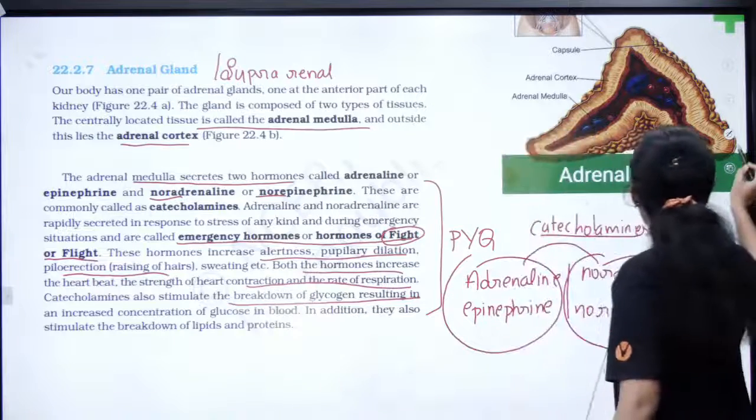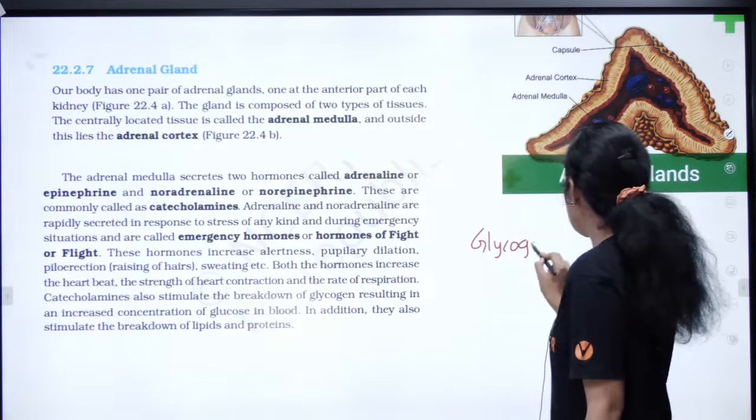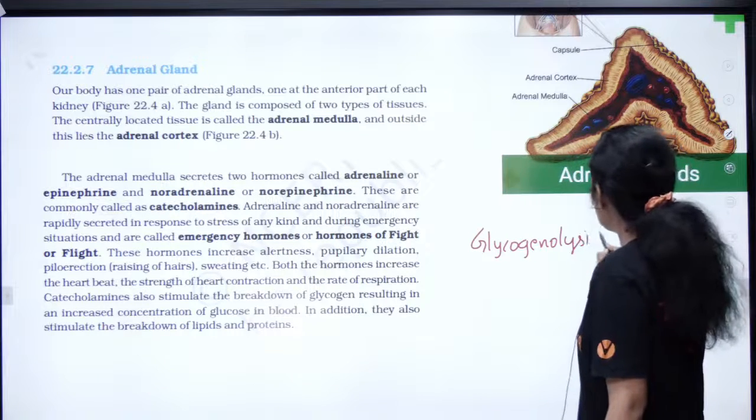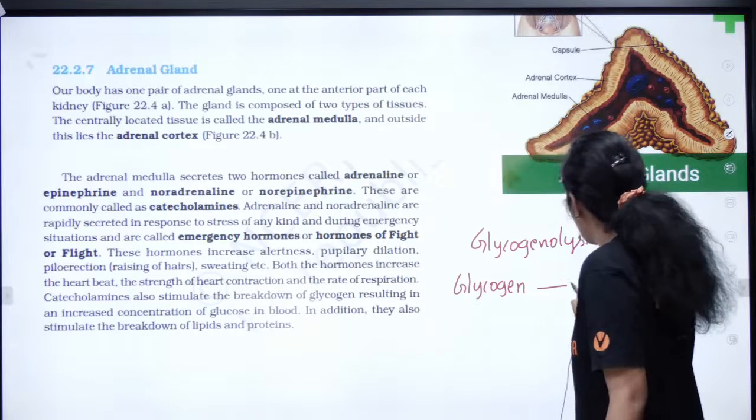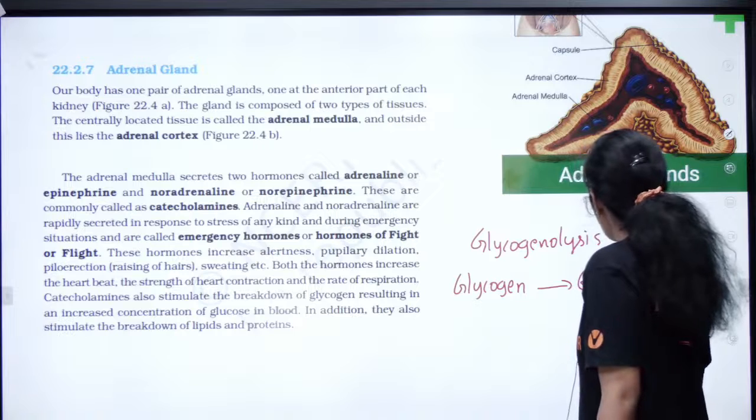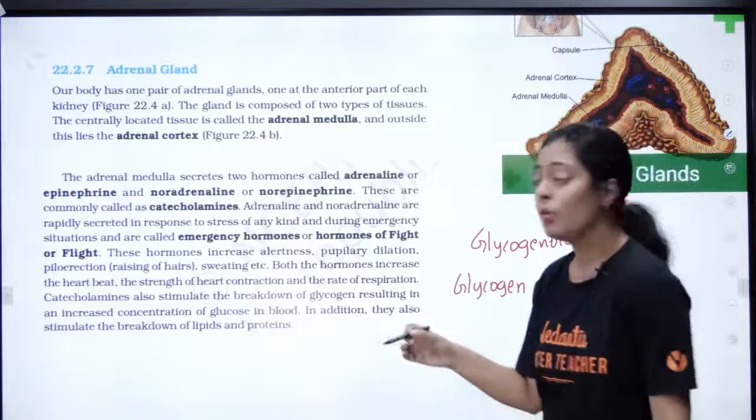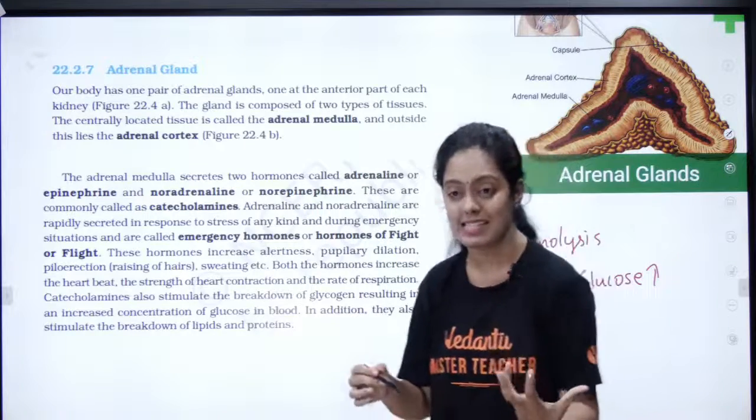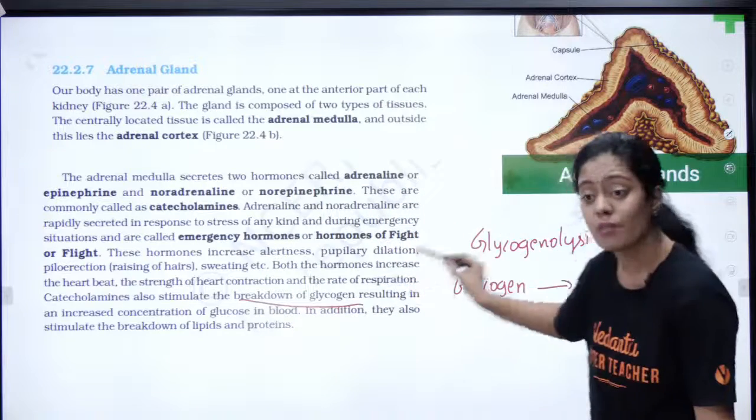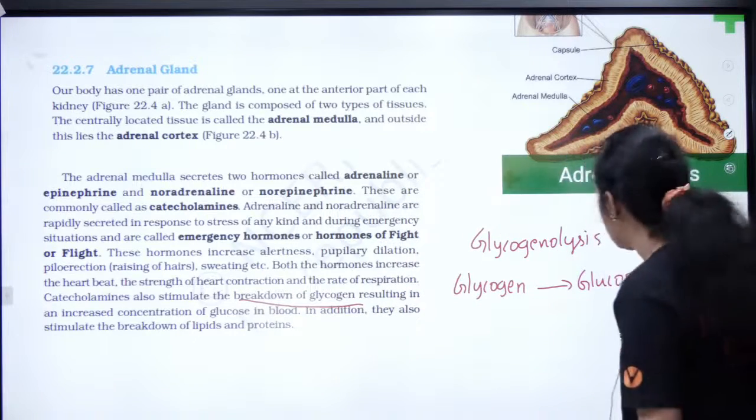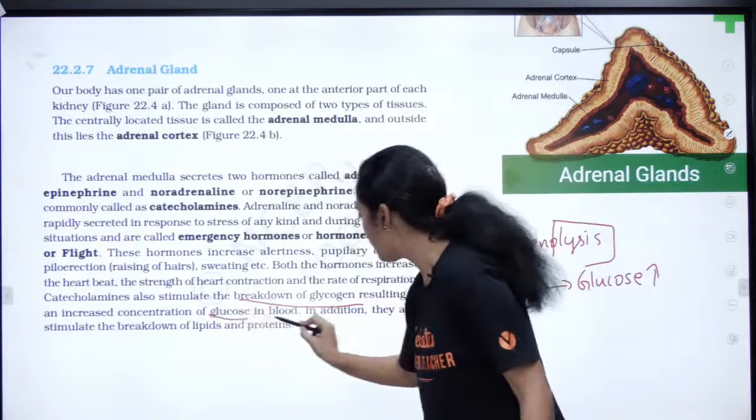Right? So this breaking down of glycogen, we call it glycogenolysis. So what is glycogenolysis? Glycogen is broken down into glucose, thereby increasing my sugar level. They can ask you which hormone brings about glycogenolysis. They have not given it in the textbook, but they have told very clearly breakdown of glycogen. Breakdown of glycogen is nothing but glycogenolysis. What is lysis? Breakdown, resulting in increased concentration of glucose in the blood.